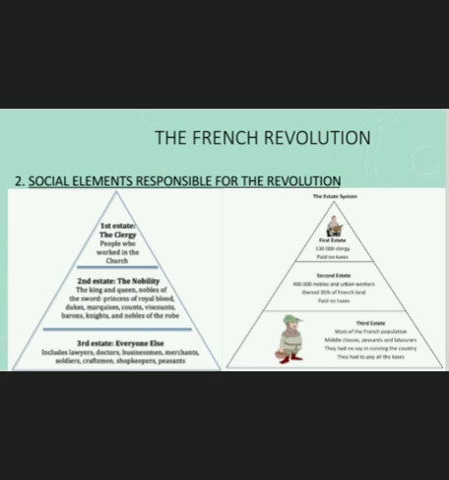Members of the first two estates, that is, the clergy and the nobility, enjoyed certain privileges by birth. The most important of these were exemptions from paying taxes to the state. The nobles further enjoyed feudal privileges. These included feudal dues, which they extracted from the peasants.